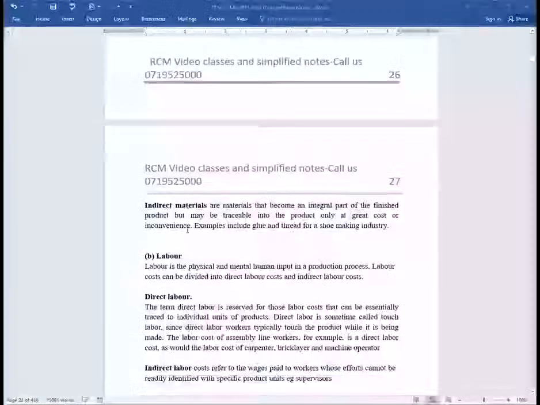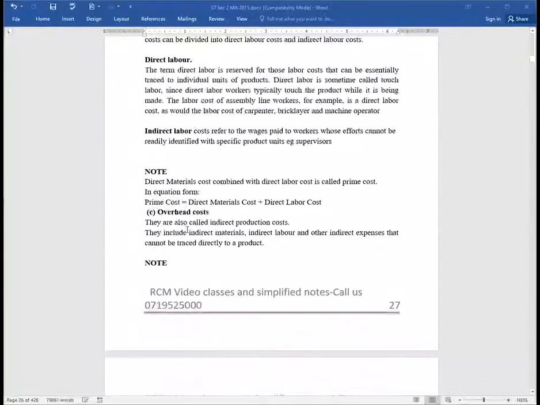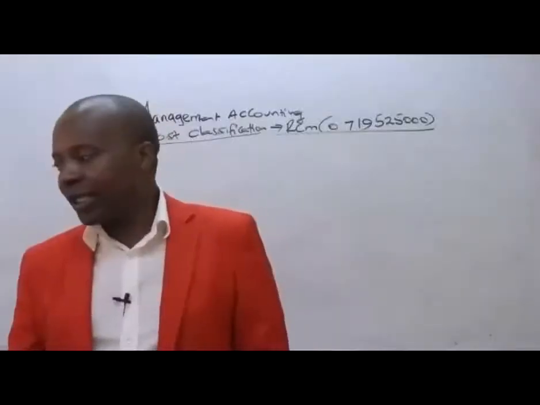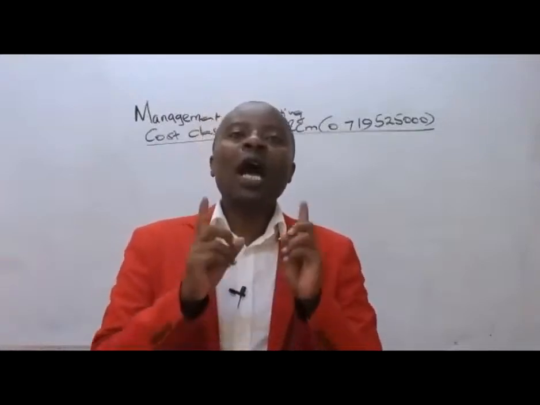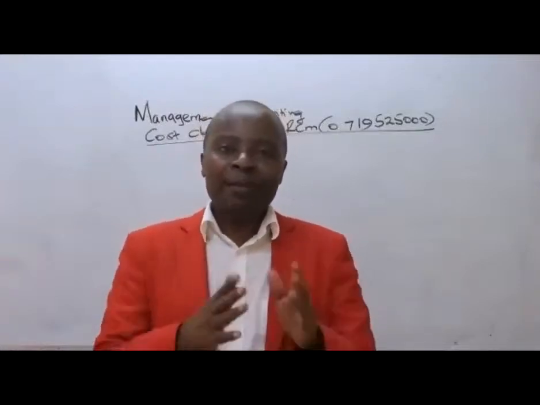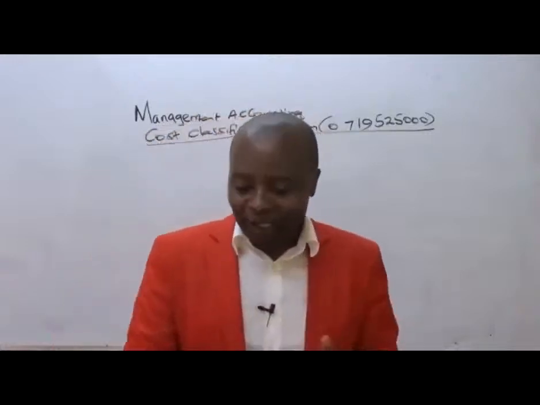And then, ladies and gentlemen, we have a particular concept of overhead here. But before this, I would want you to appreciate one thing: when we talk of prime cost, or primary cost, we are looking at all the direct expenses. Prime cost, ladies and gentlemen, will be the direct expenses which are attributable to our manufacturing process. So under prime cost, what do we have?